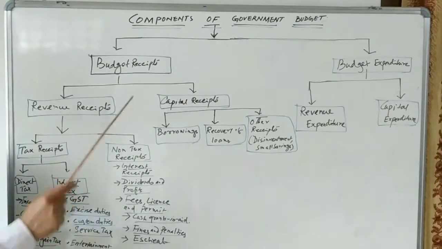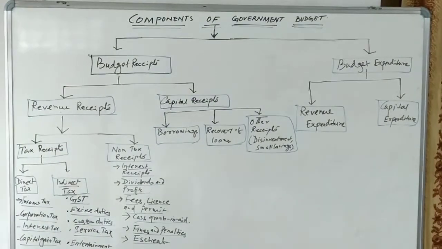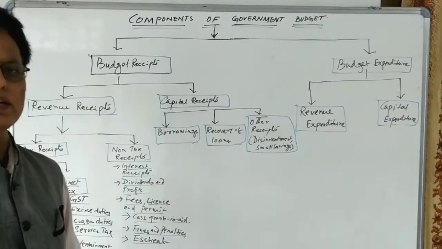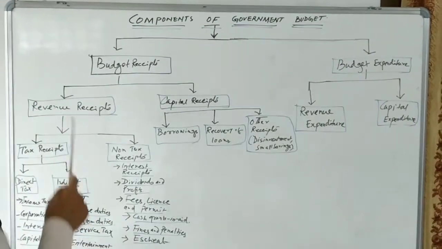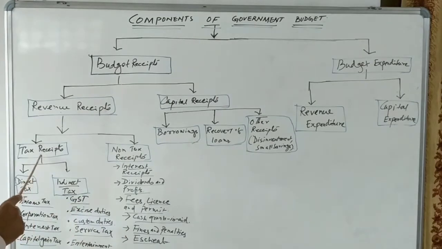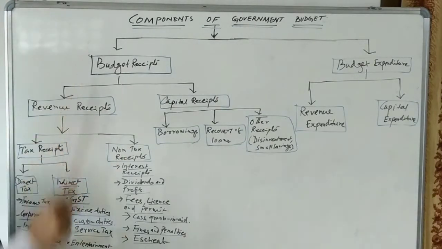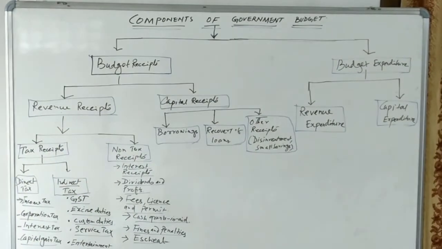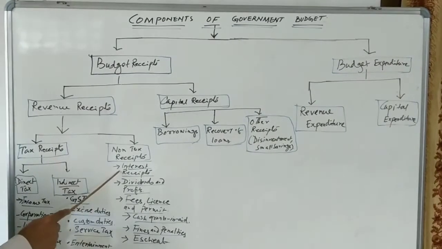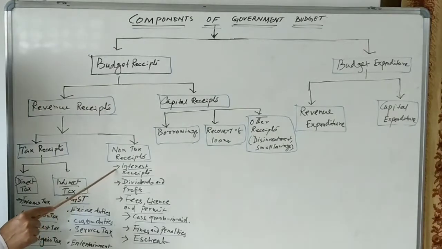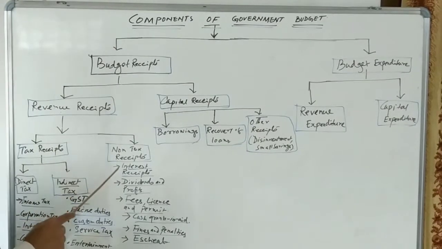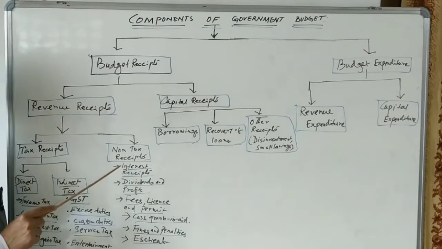Let us see non-tax receipts. Non-tax receipts are the receipt of the government other than the tax receipt. So revenue receipt of the government other than the tax receipt are known as non-tax receipt. Non-tax receipt consists of the receipts by the government in the form of interest receipt. Government has lended the money to the state government, to the union territories, and government used to receive the interest, and that interest becomes the non-tax receipt.